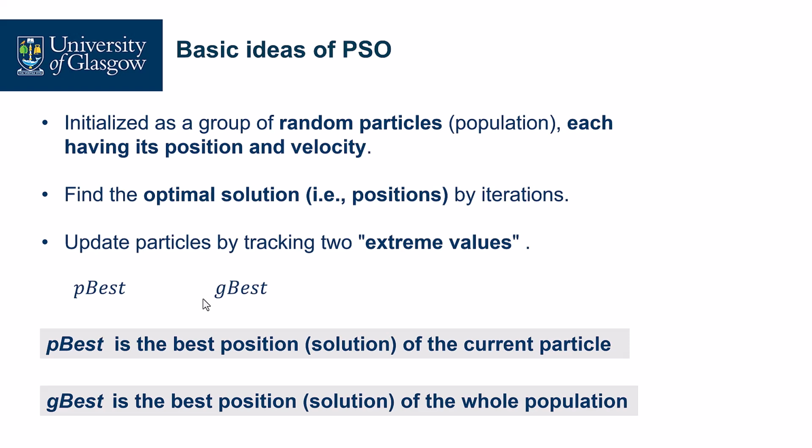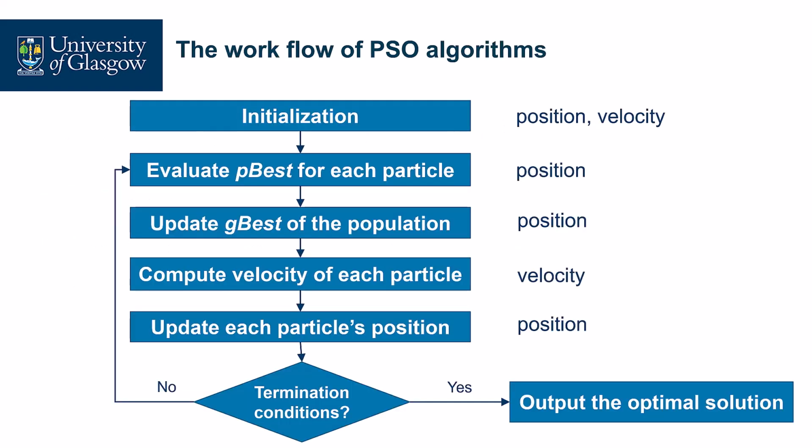Based on this, we can have a working flow of the PSO algorithm. First, we do an initialization. Then we evaluate the p-best for each particle. In each iteration, we have the particle's position, and we can evaluate the p-best. Then we update the g-best of the population. Now we have the p-best and the g-best. Based on them, we calculate the velocity of each particle by some formulas.